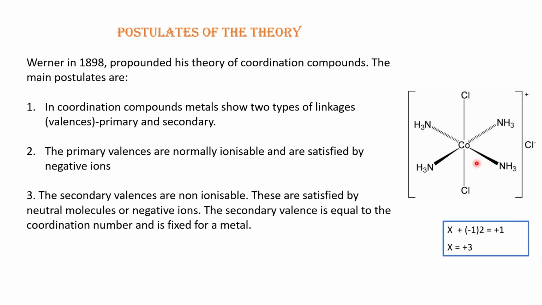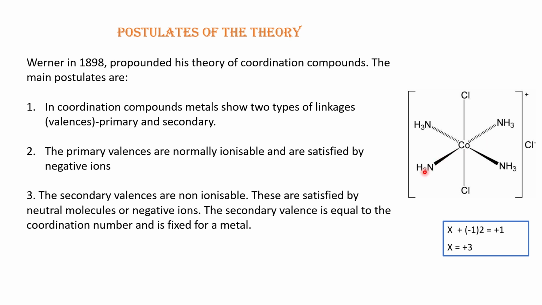So if bonds form maintaining a particular direction, then obviously the arrangement of ligands will make a particular geometry. They will attain a particular geometry after all bonds are formed. When there are 6 ligands, normally they attain the geometry called octahedral.